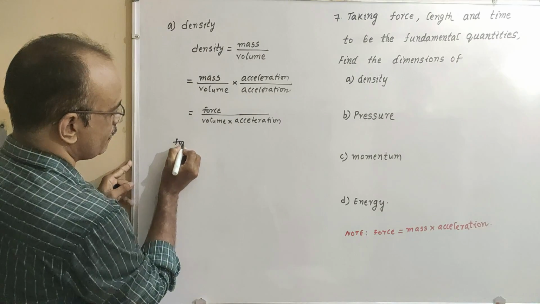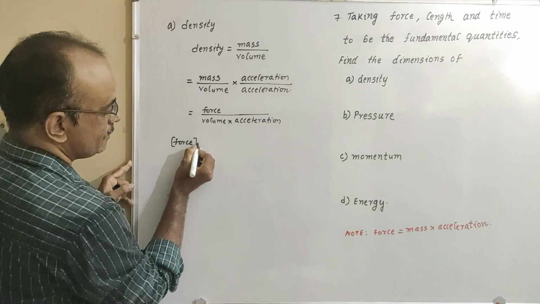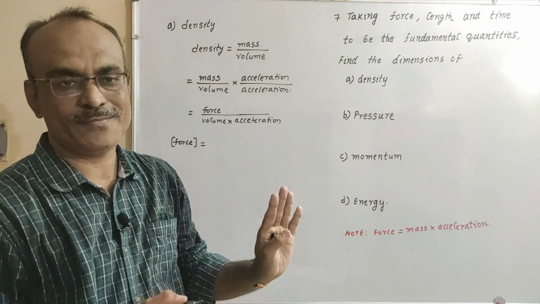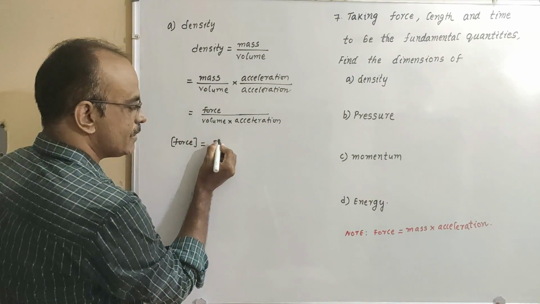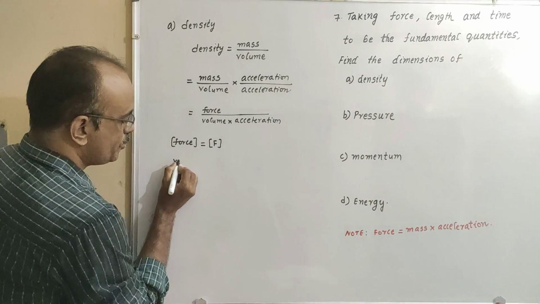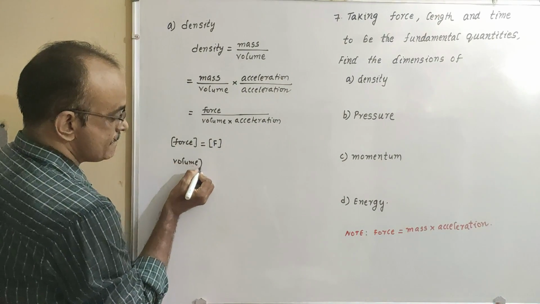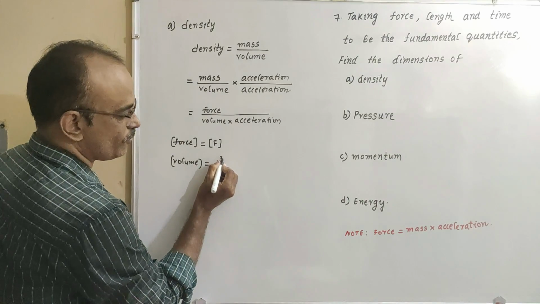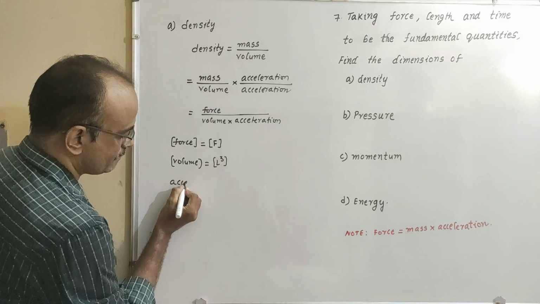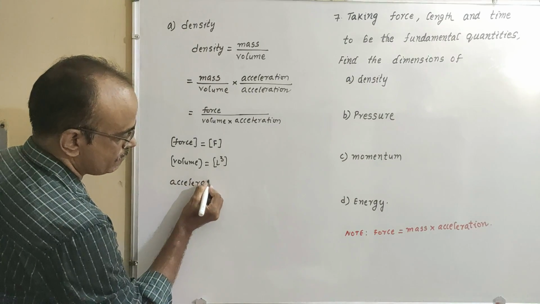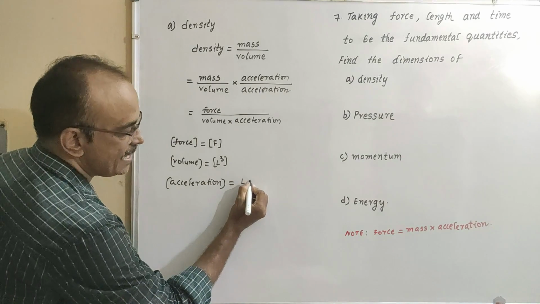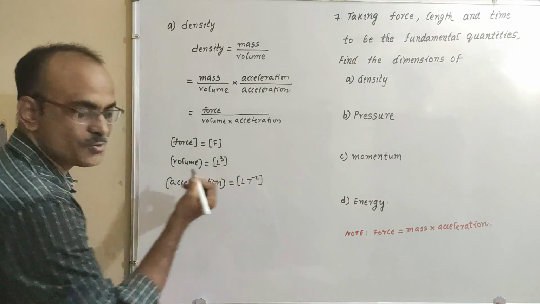Now I want to write the dimensional formula for this. First of all, force. What is our question? Taking force, length, time. So force is represented by F. Then volume can be represented by L cubed, and acceleration is equal to L t to the power of minus 2.